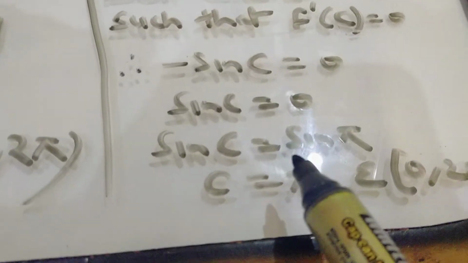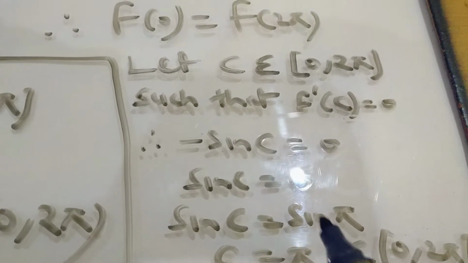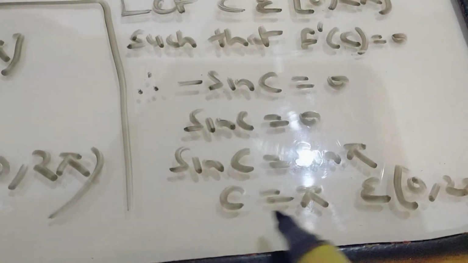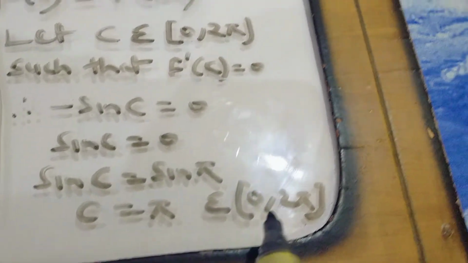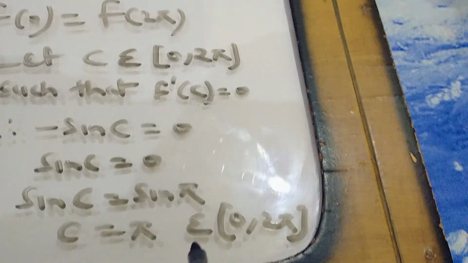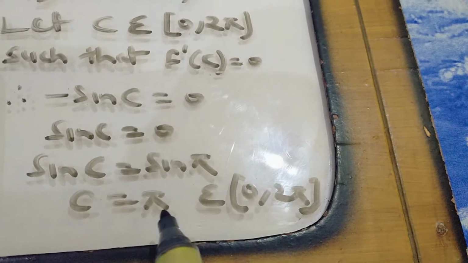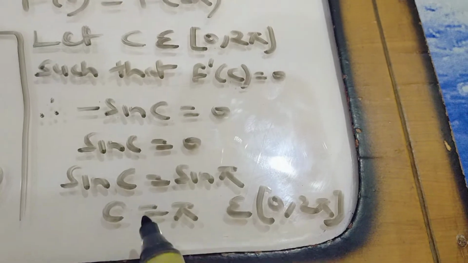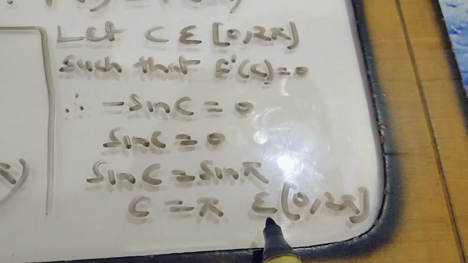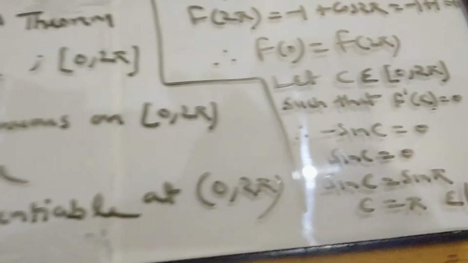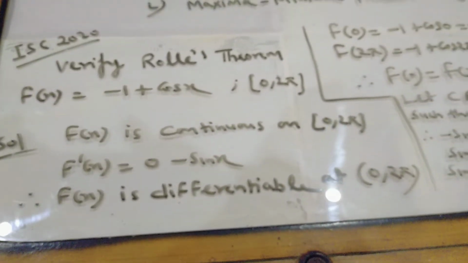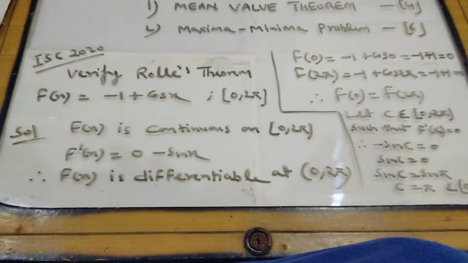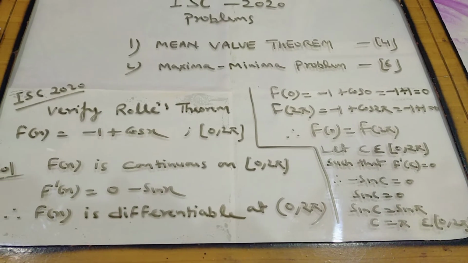The value of sin π is 0, and therefore c is equal to π, and this value comes under the range 0 to 2π. So we have verified all three steps of Rolle's mean value theorem, and hence verified. You can note down this question in your copy. The complete question is here.